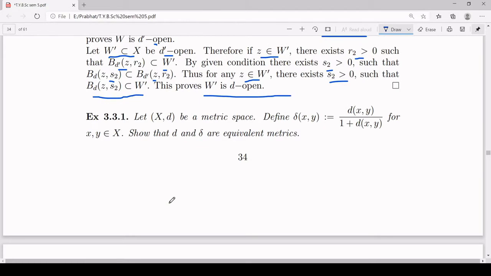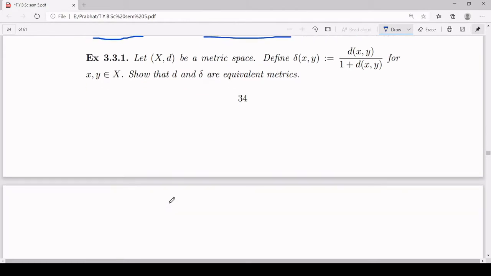Now the next example we have. I have taken a metric space (X, d) and define my delta, that means delta of xy equal to d of xy upon 1 plus d of xy, for any x and y, and we are asked to prove that d and delta are equivalent metrics. Let's try to prove it.